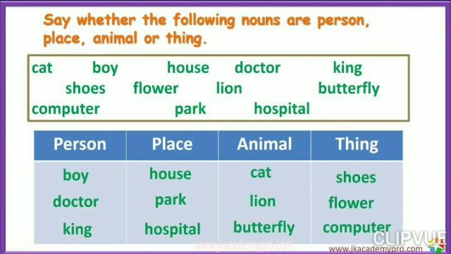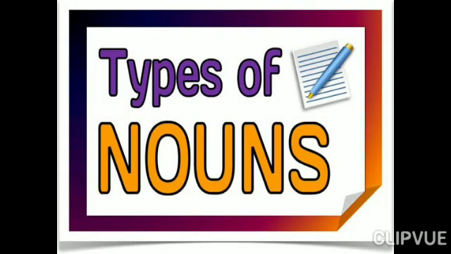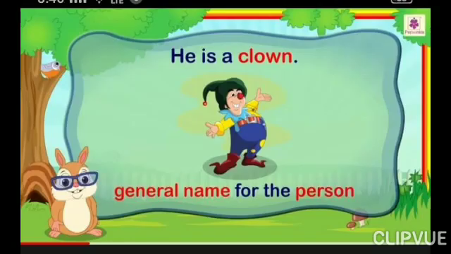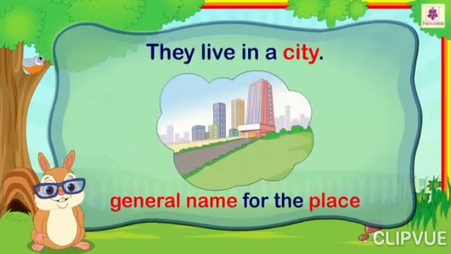There are two basic types of noun. Common noun, proper noun. Common noun is the general name of person, place, animal or thing. Example, he is a clown. In this sentence, we are talking about a clown. Clown is the general name of a person. So it is a common noun.